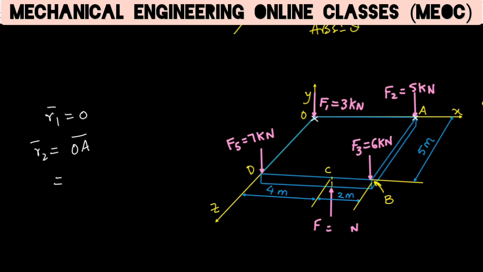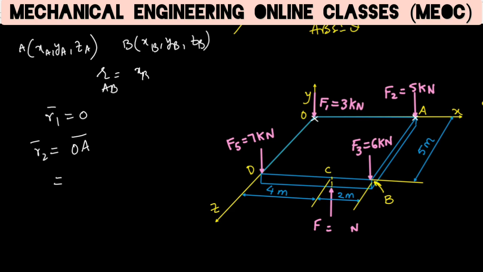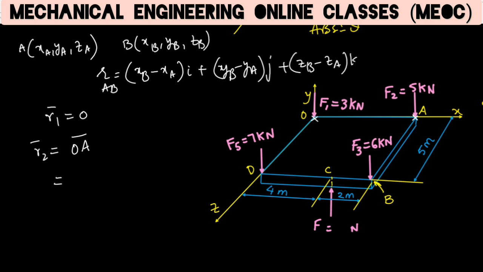The position vector from point A to B, if point B is XB, YB, ZB, and point A is XA, YA, ZA, will be XB minus XA I plus YB minus YA J plus ZB minus ZA K.